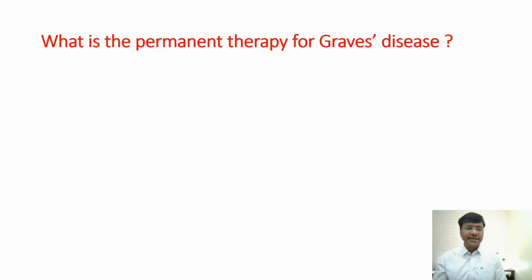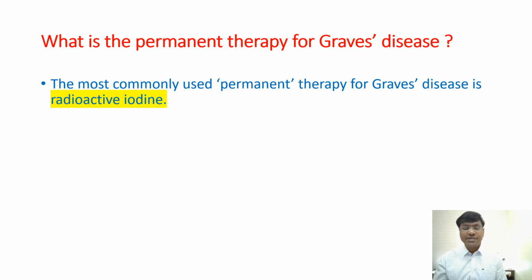Now, what is the permanent therapy for Graves' disease? See, the permanent therapy for Graves' disease is radioactive iodine. The radioactive iodine that we give is iodine 131, right? Very important question. That is iodine 131. Now, this iodine 131 can cause the permanent treatment for Graves'.